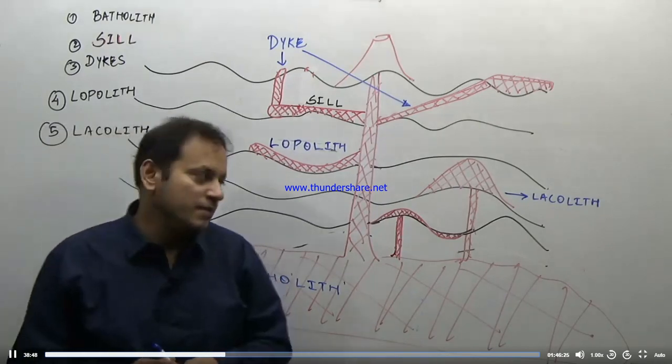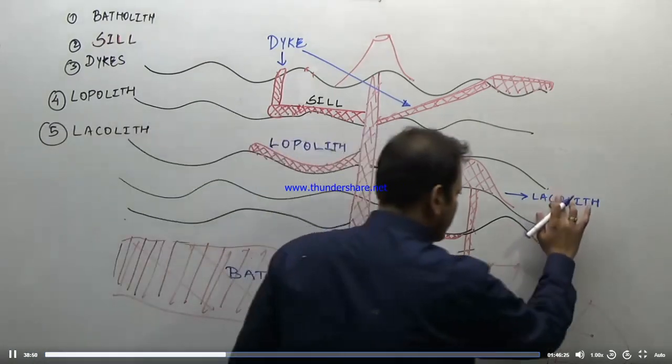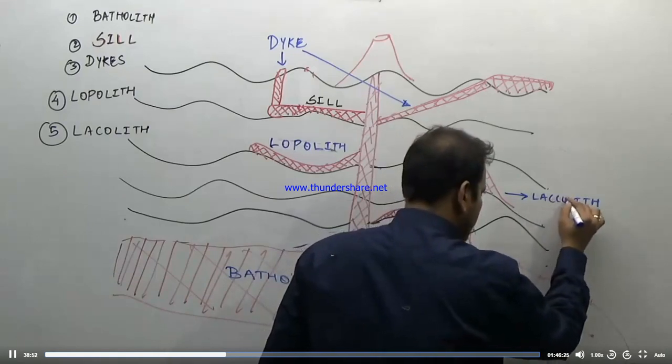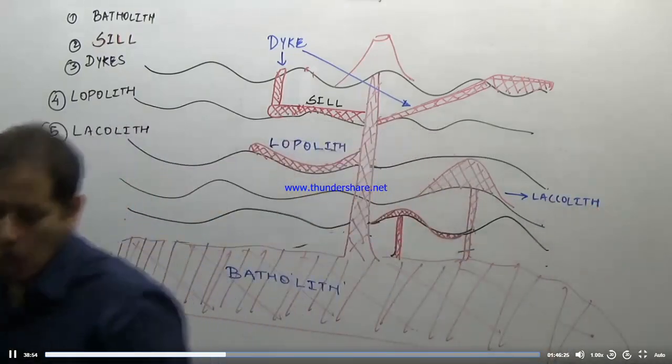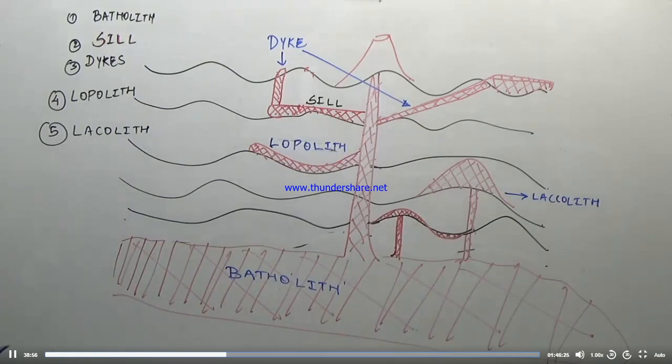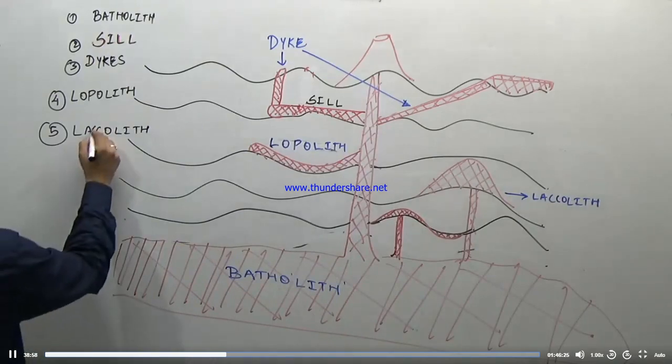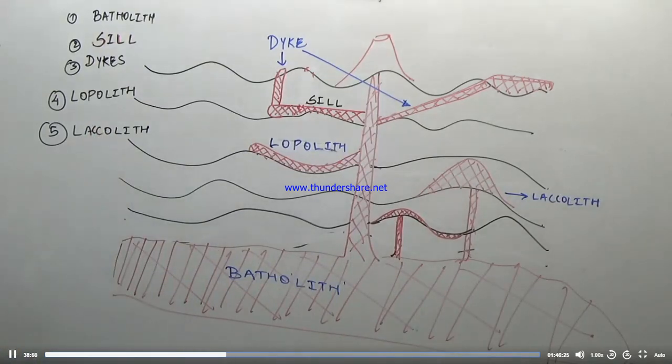It is a mushroom shaped large mound of an igneous rock. You correct the spelling here. It has a pipe like conduit from below.